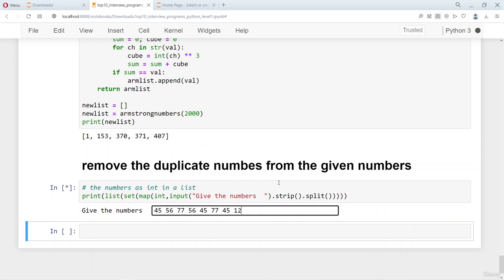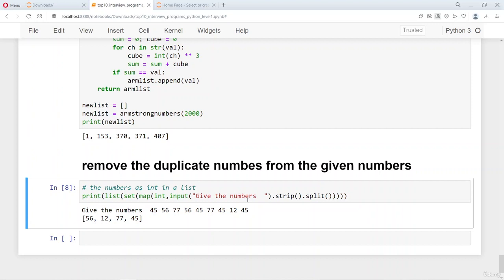Let's repeat the numbers, and then 45 gets repeated as well. So we have these 9 numbers. You can see that 77 gets repeated, 45 gets repeated, and 56 gets repeated as well. So there are 3 45s, which means out of these 9 numbers, 5 numbers are duplicates, because 2 45s are duplicates, 77 is a duplicate, so the third number is gone, 56 is a duplicate, fourth number is gone, and 45 has two duplicates. So we have 5 numbers which are duplicates, which are removed out of this.